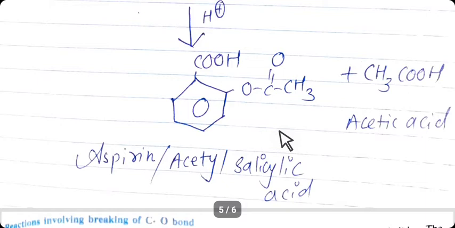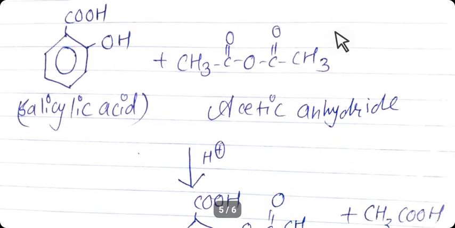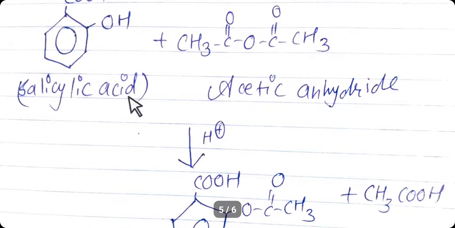So student, acetyl derivative of alcohols or phenols means the number of alcoholic or phenolic OH groups in the given compound can be deduced from the number of acetyl groups introduced in it as a result of acetylation. So this reaction is also known as acetylation reaction, and it is the best example in which